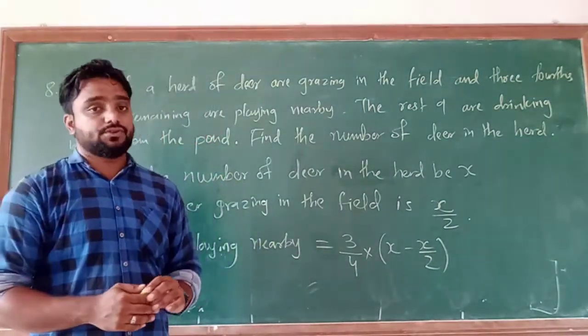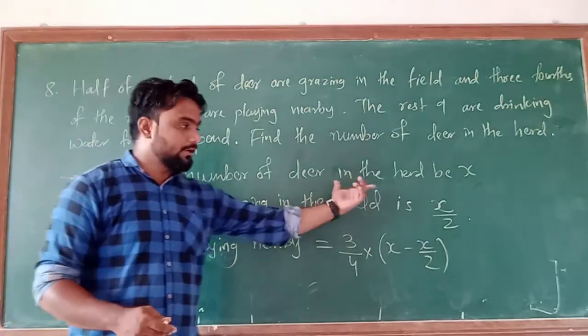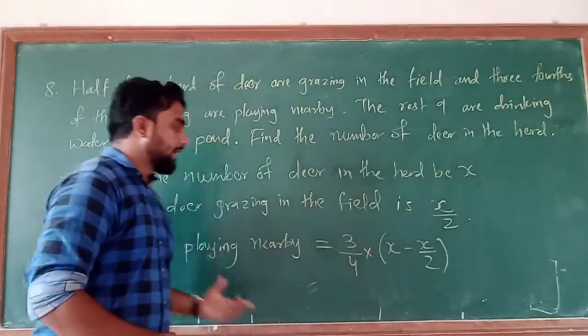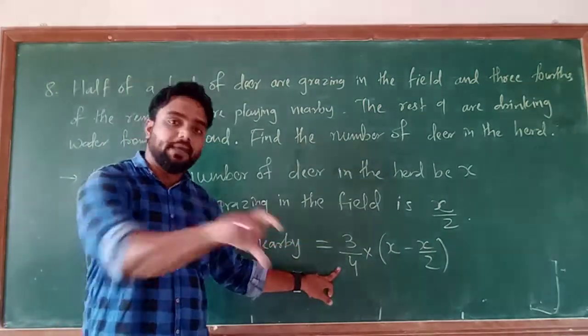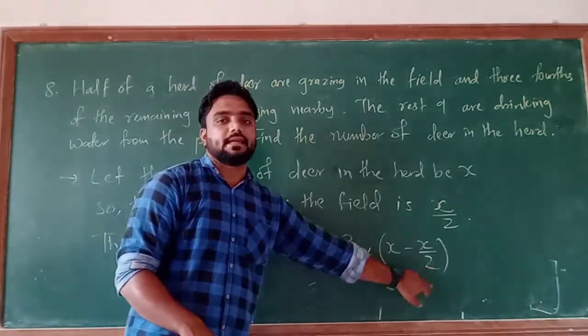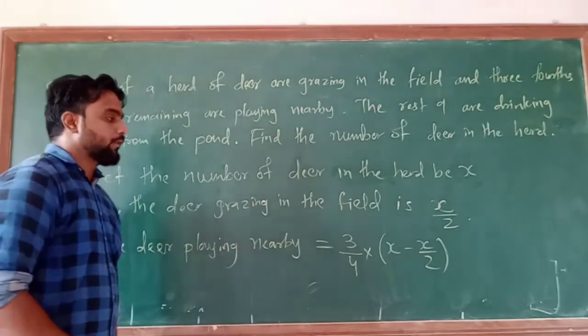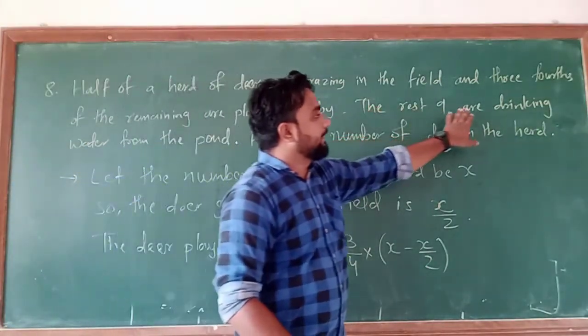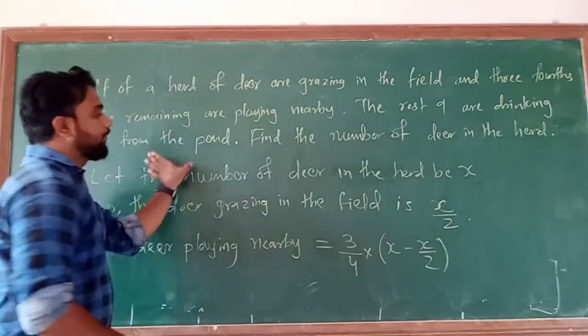Just understand the question. Okay, first total number of deer, and then half of the deer that is grazing in the field, and then 3/4 of the remaining deer that is x minus x by 2. Understand or not?